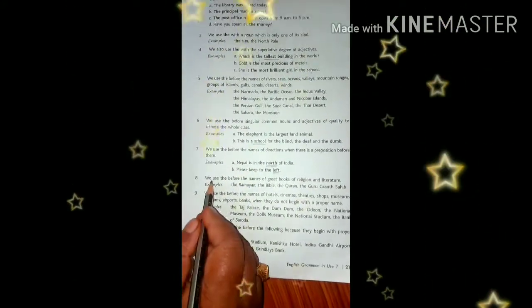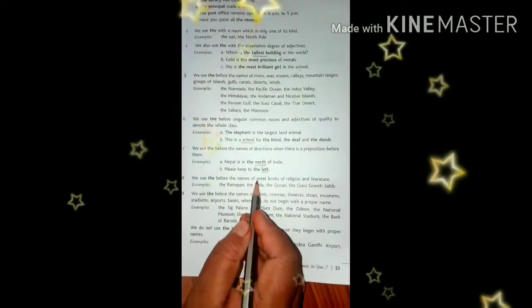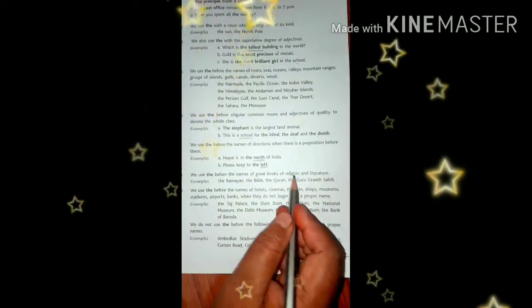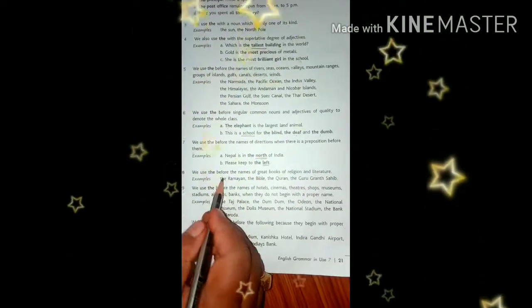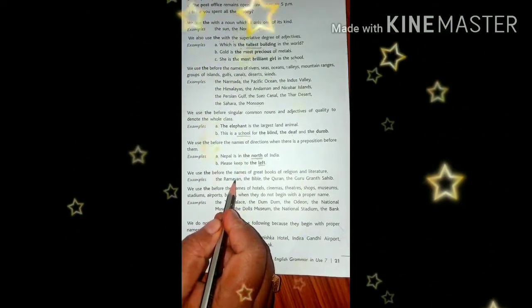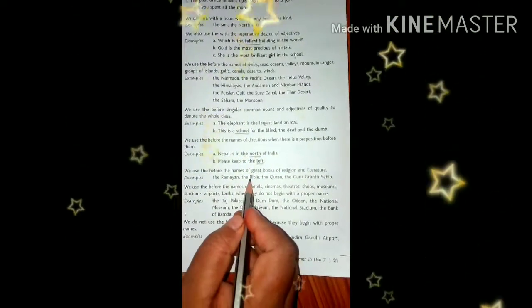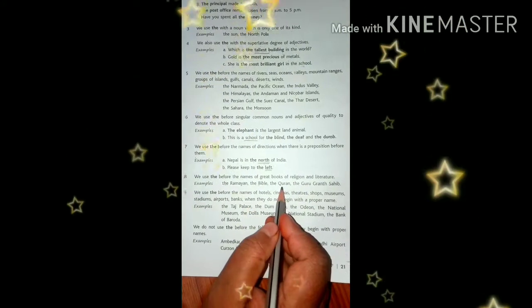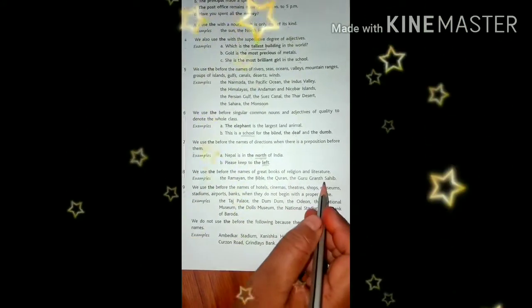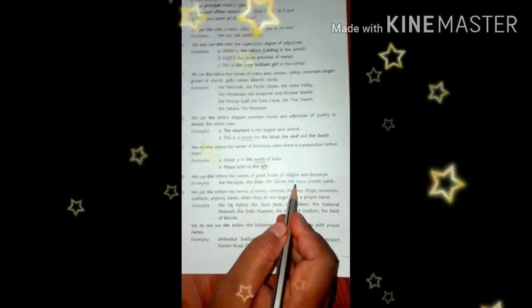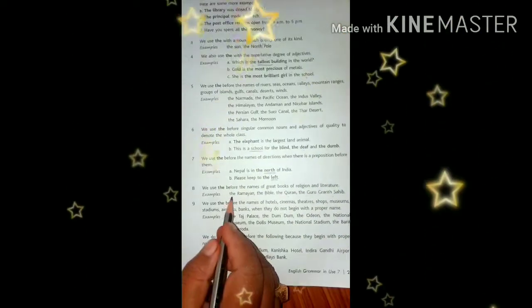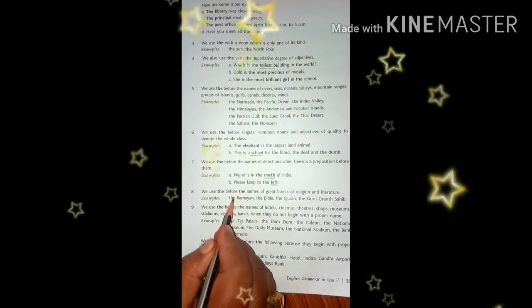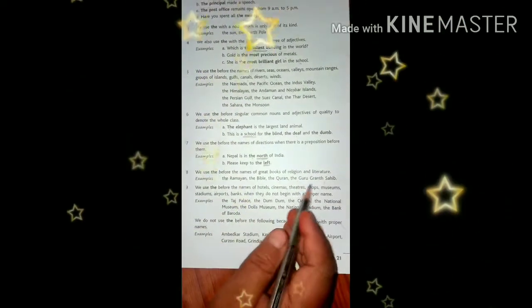Eighth rule. We use the before the names of great books of religion and literature. So the Ramayana is a holy book, isn't it? A religious book. The Bible is also a religious book. The Quran is also a religious book. The Guru Granth Sahib is also a religious book. So within all these religious books and literature, we use the article the before all these books.